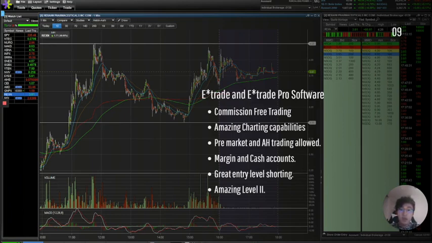I personally like the way E-Trade Pro lays it out with charts. It's level 2. Everything just looks so beautiful, simple. I love simple. Simple works, and I think it's much easier to use for most beginners and most people. Okay. Also offers margin and cash accounts. Great entry level shorting. Pretty nice broker for you to get started, with better shorting than TD Ameritrade, and it has amazing level 2. Okay, it's pretty. It's just easy to read. Everything's a plus about E-Trade Pro on this end.